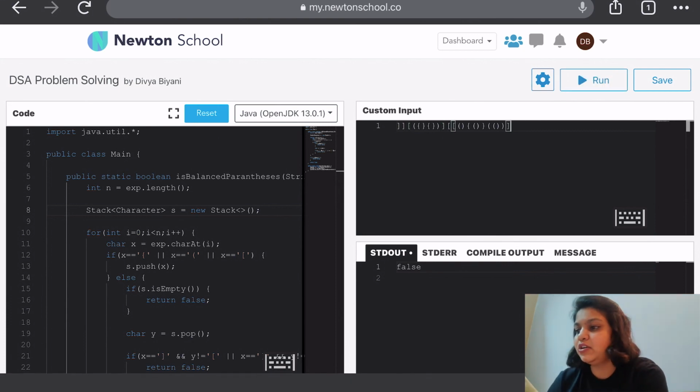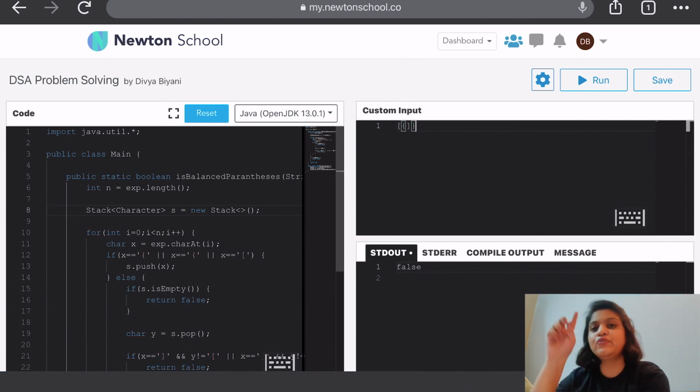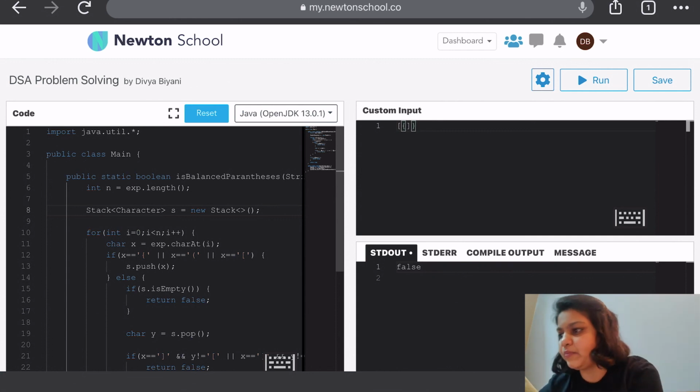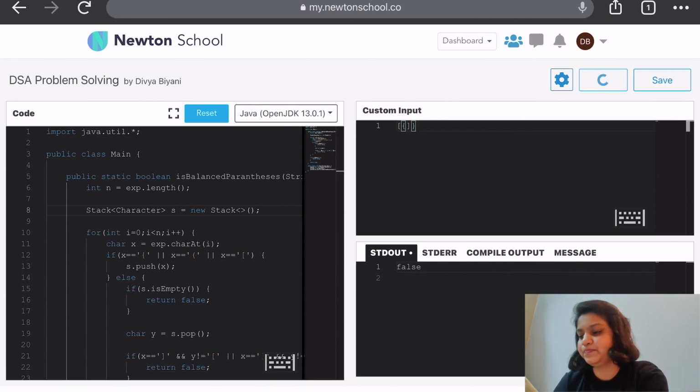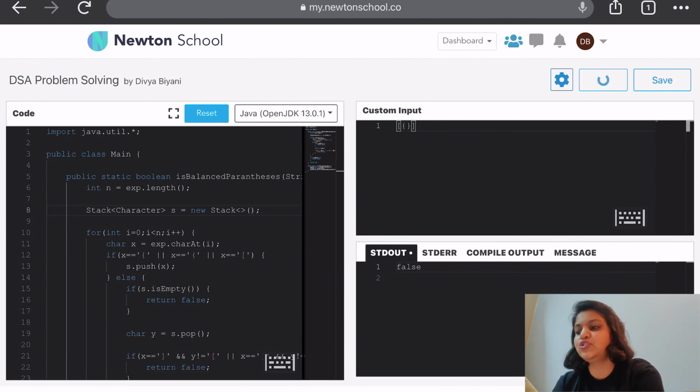Now let's try to have different types of opening and closing brackets. Say suppose we have a square bracket, but instead of closing first the curly bracket, we are closing the square bracket. Now let's see what our output is. It is false. Now let's try to make a simple one: a square opening bracket, then a curly opening bracket, and then a curly closing bracket and a square close bracket, which is a balanced parenthesis. And let's see what our output is. So our output is true.